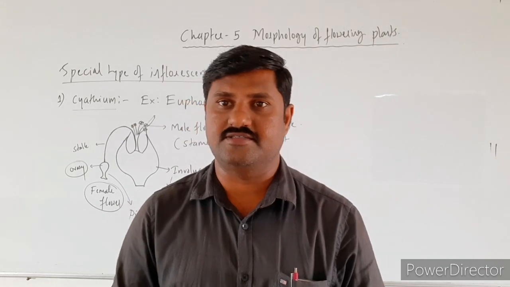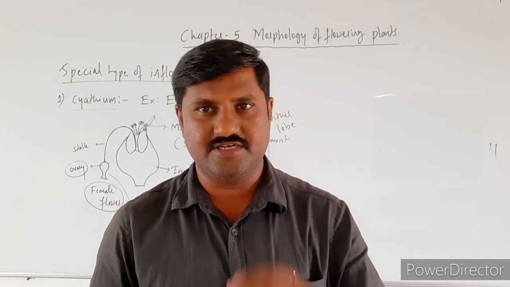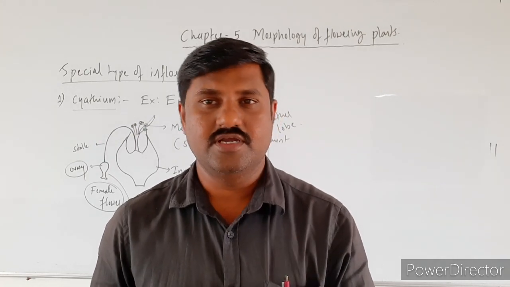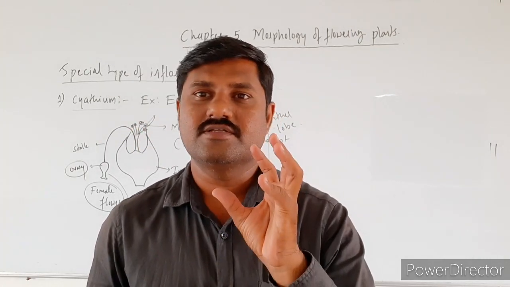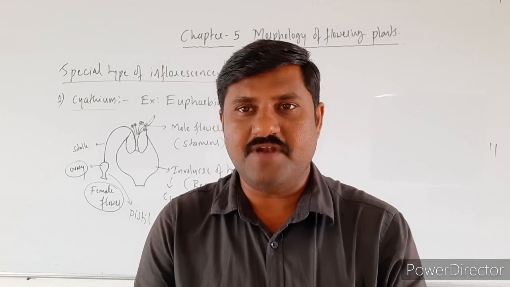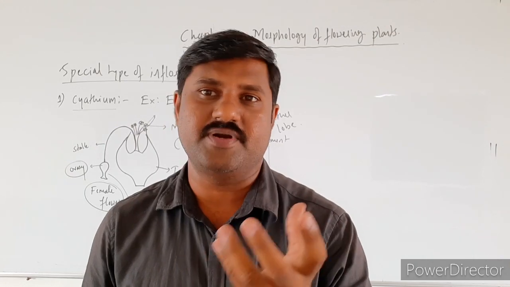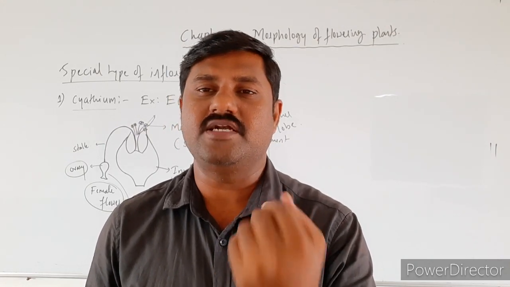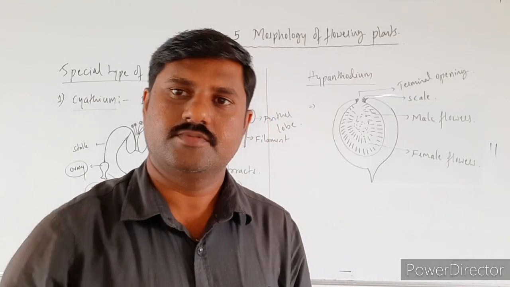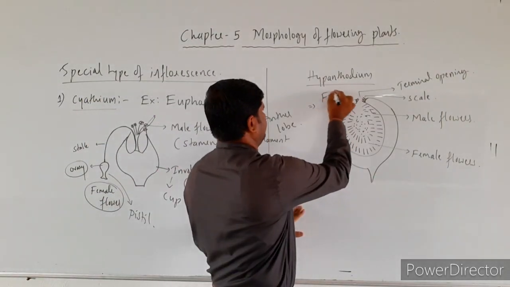And the next one is Hypanthodium. The best example for that one is ficus. You might have seen a cluster of flowers which is borne inside one thalamus itself. Thalamus becomes here what kind of shape? It becomes a flask shape, and inside that flask shaped thalamus there are born a plenty number of flowers, right? So this is Hypanthodium. Ficus is the best example for this one.